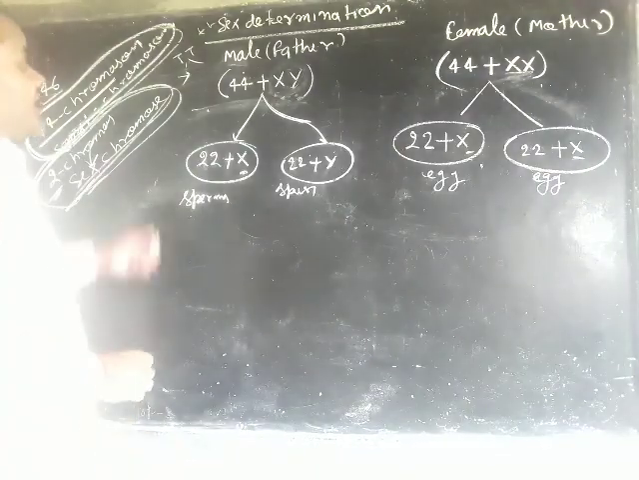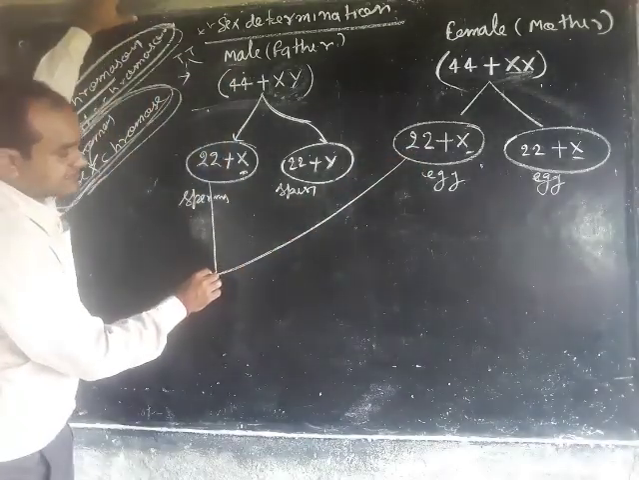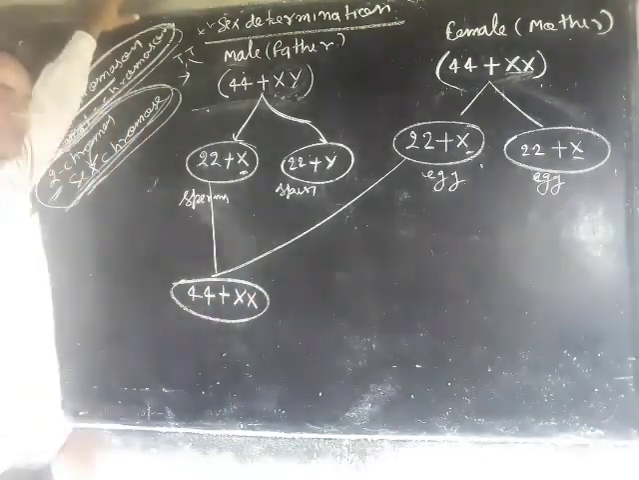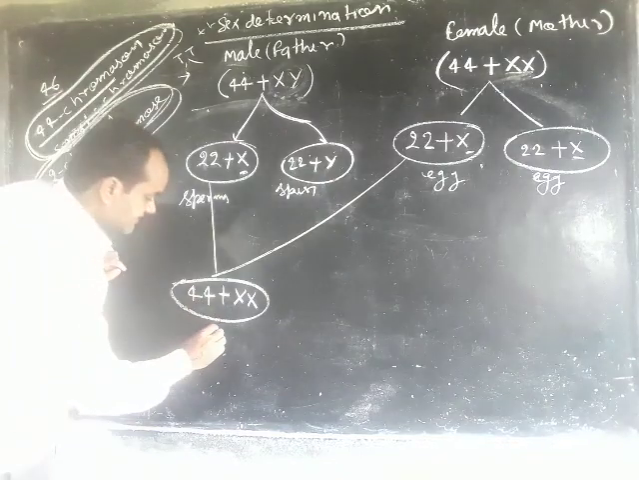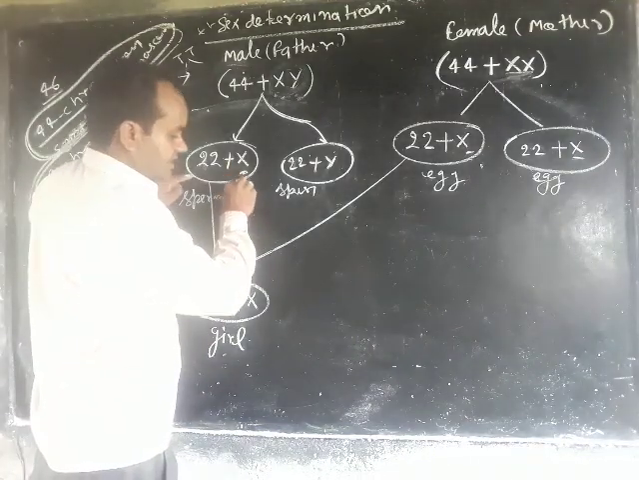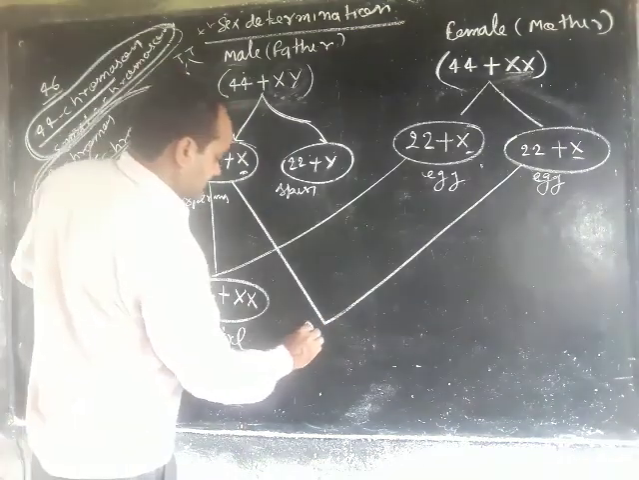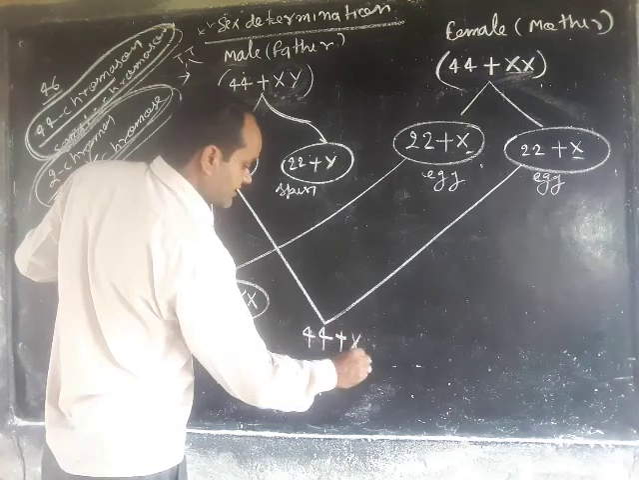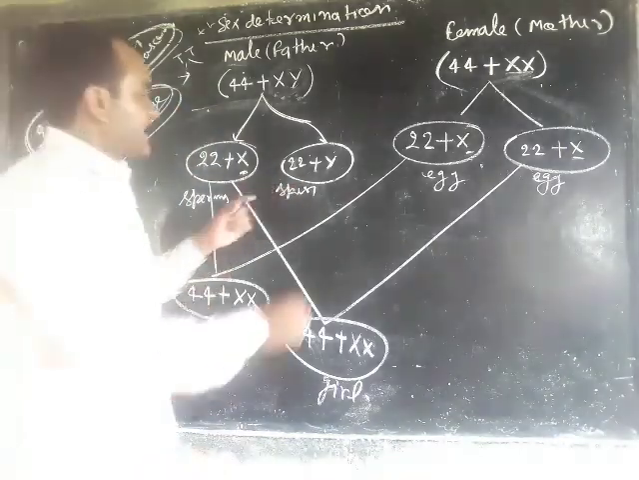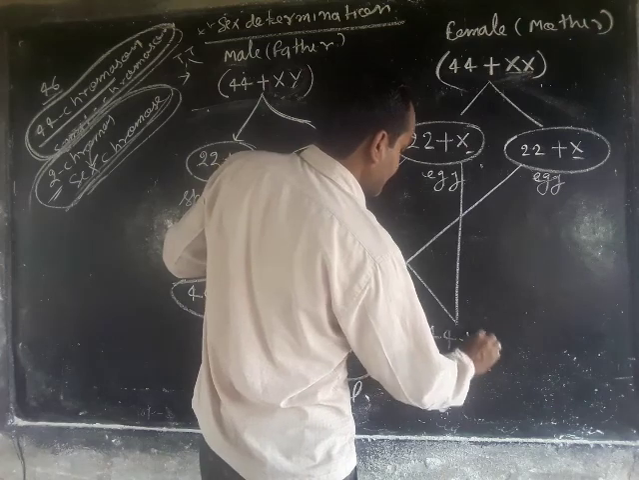What will happen at the time of fertilization? If the X carrying sperm fuses with the X carrying egg, this progeny will be a girl. By chance, if another X carrying sperm fuses with another X carrying egg, it will also form a girl.